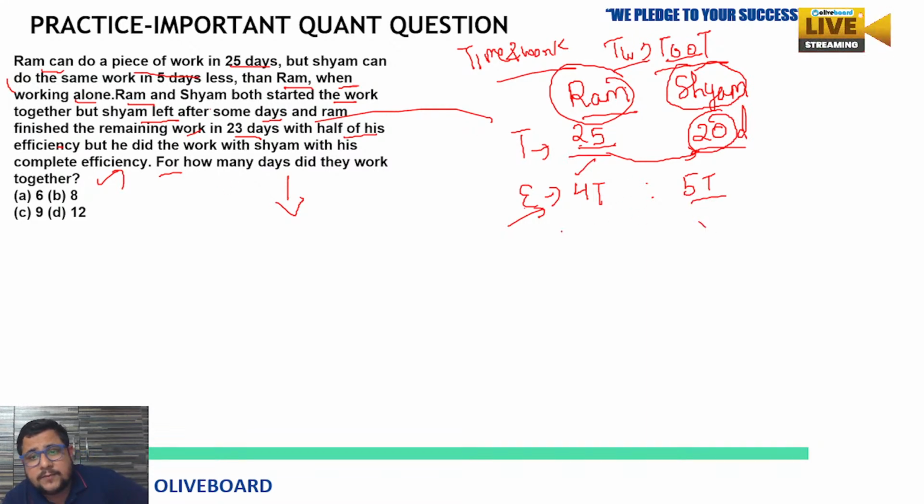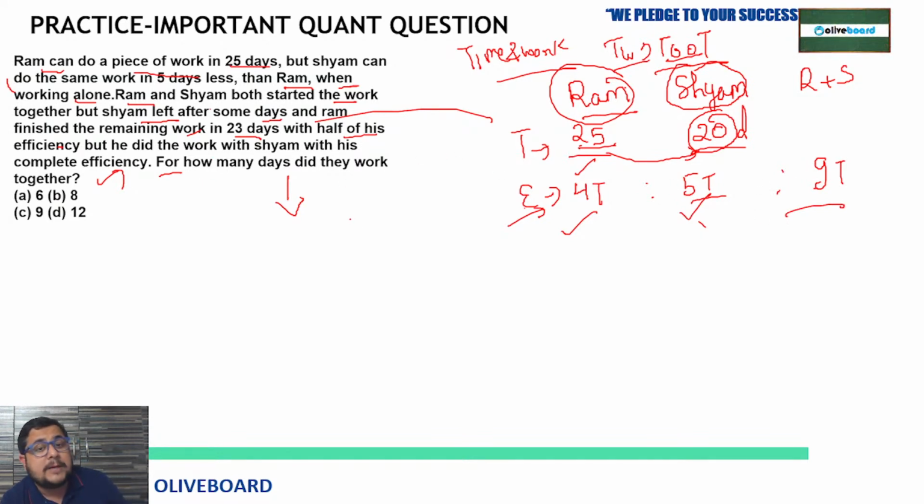Now see, 4 cups of tea, 5 cups of tea are mentioned here, right? Now if Ram plus Shyam work together, 4 plus 5, how many cups of tea can they have? 9 cups of tea per day. Together they can have that. But the question is not about them. The whole work will be completed by them in how many days? Clear? Okay. Then the question is about what?